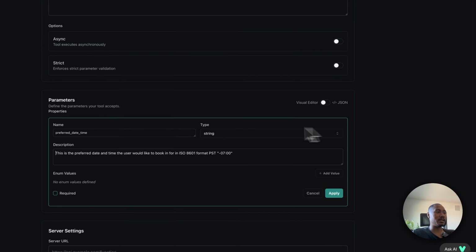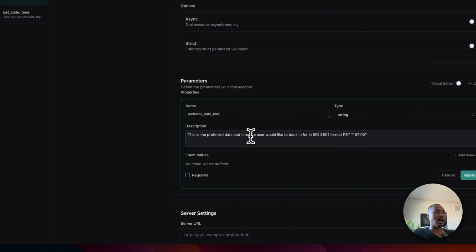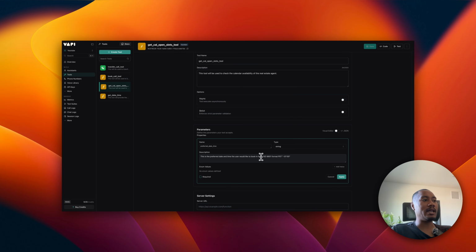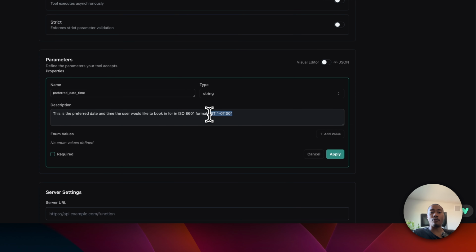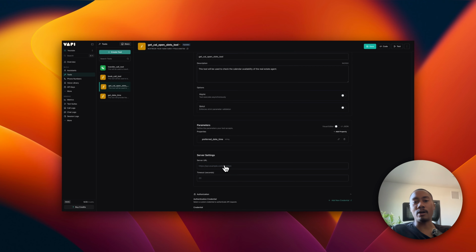So the description is going to be, this is the preferred date and time the user would like to book in for in ISO 8601 format, PST. Again, you're going to want to adjust this for your specific time zone. And then again, we have to provide a webhook URL, but we'll do that later on in the process when we start setting up our Make scenarios.